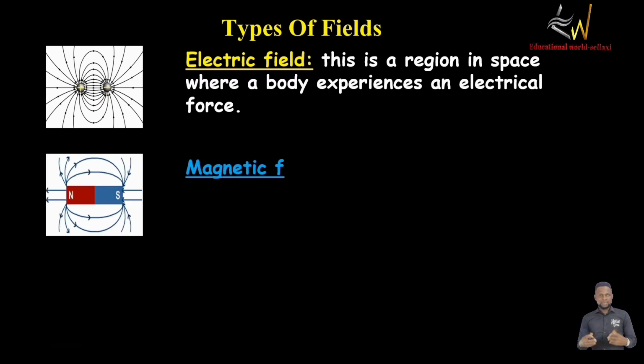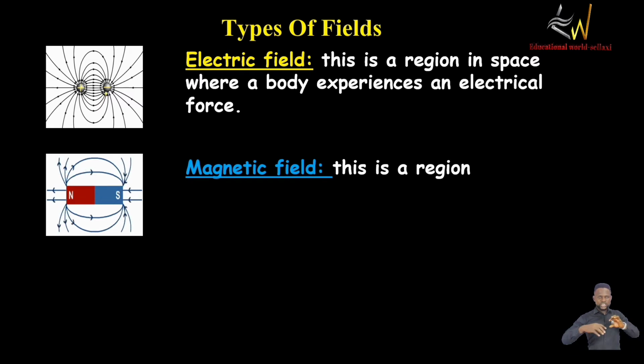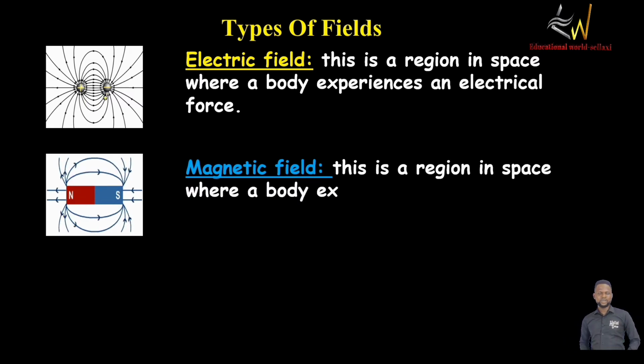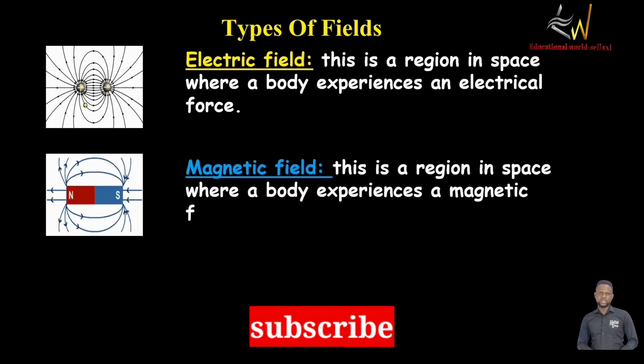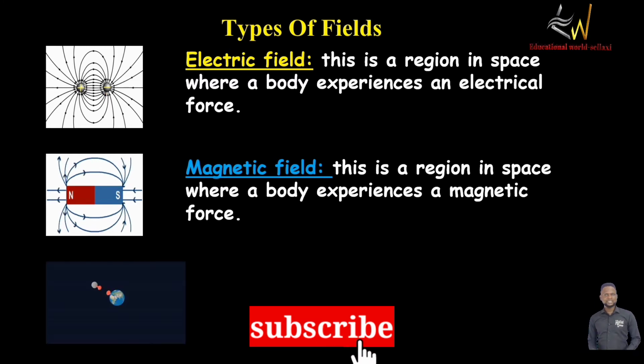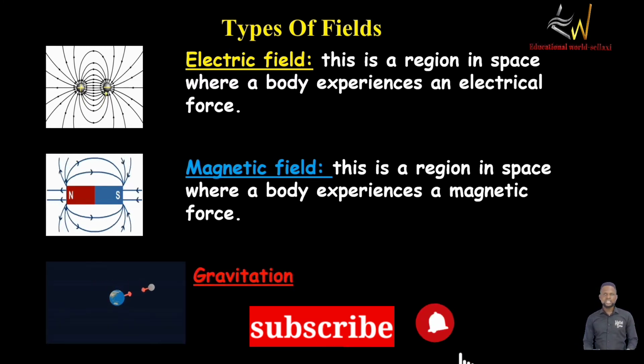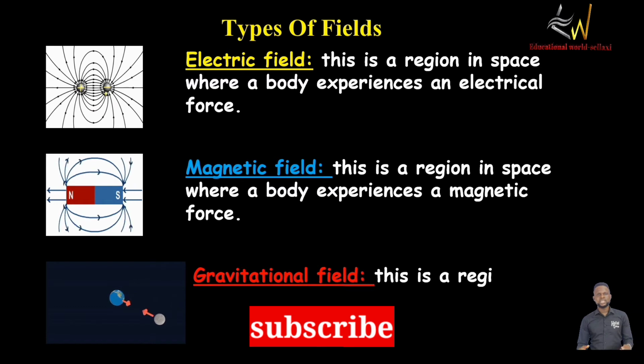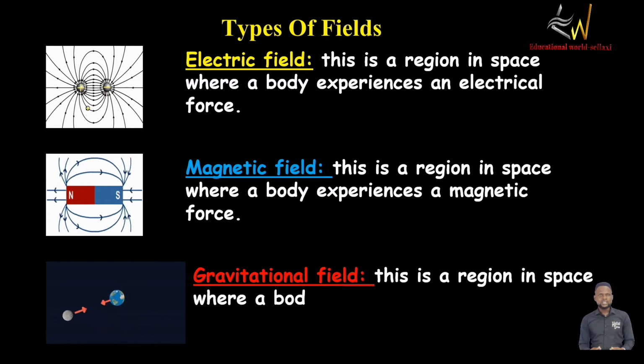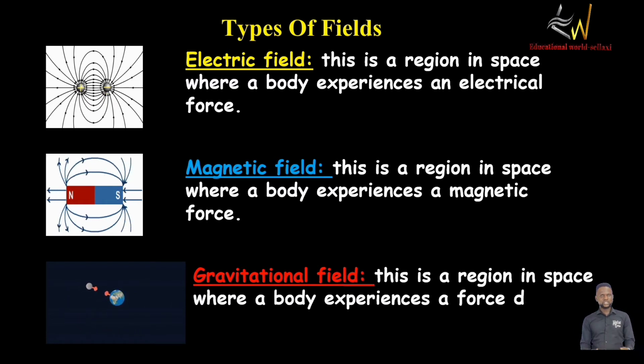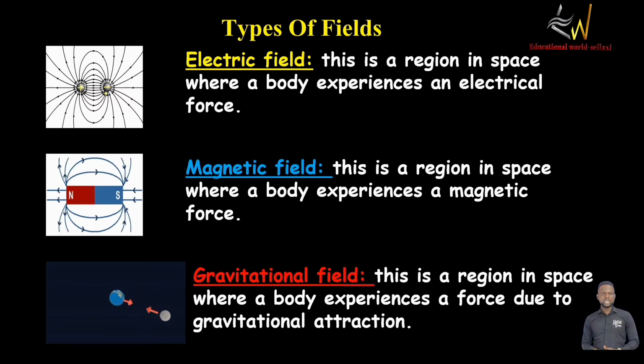Also, magnetic field is a region in space where a body experiences magnetic force of attraction. And lastly, gravitational field is a region in space where a body experiences the influence of gravity, that's gravitational force of attraction. So these are the three types of fields.